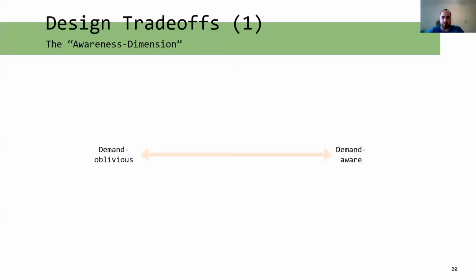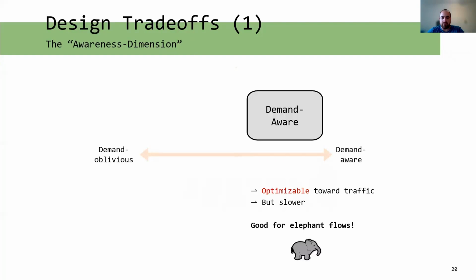Each of the topologies I presented has different pros and cons. Let's first look at the awareness dimension of the topologies that we just saw. Firstly, the demand-aware net. It is optimizable towards specific traffic at the cost of being slower and more complex. Large elephant flows might amortize these costs.